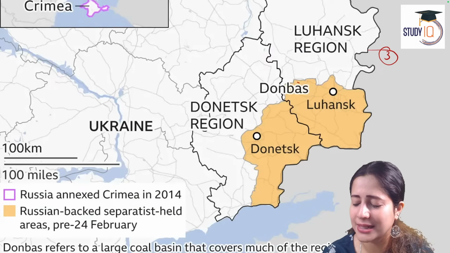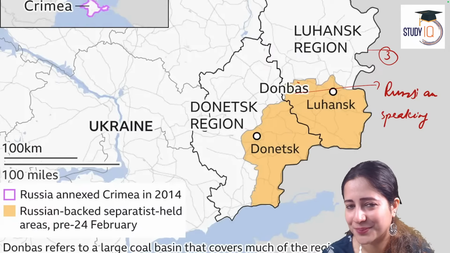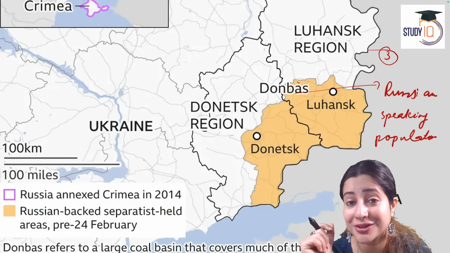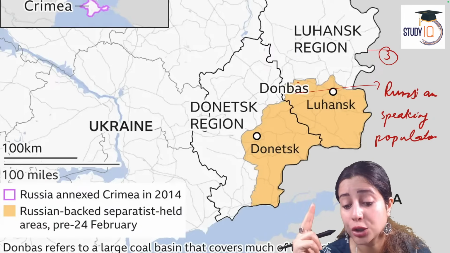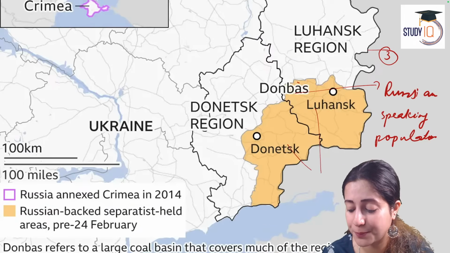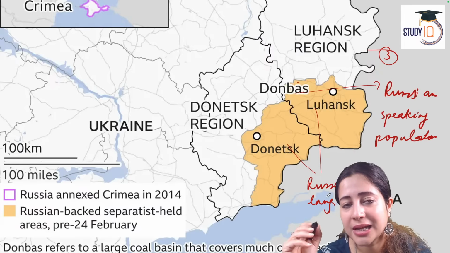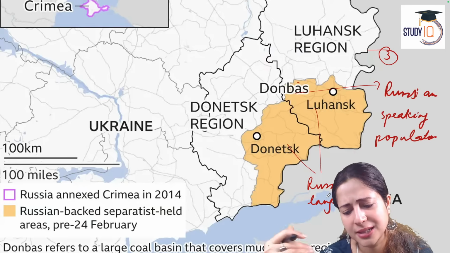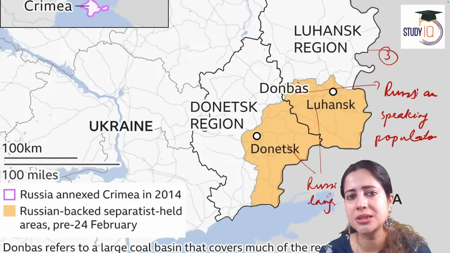Second, Donbas is an area which has a very high Russian-speaking population. Russian language predominates here. The reason is also ethnic. The Russian-speaking population dominates in two regions, Donetsk and Luhansk. That's the second reason. Then Russia claims it as an attempt to protect the ethnicity of Russian minorities. It's a moral justification given by Russia. All these say that Russia needs to support the Russian-speaking population.